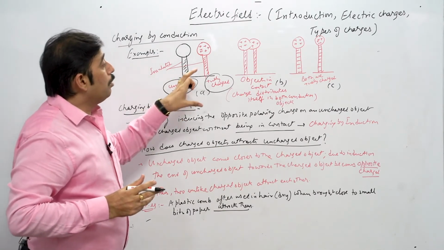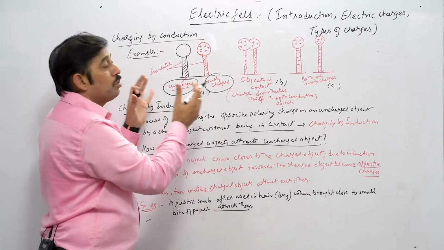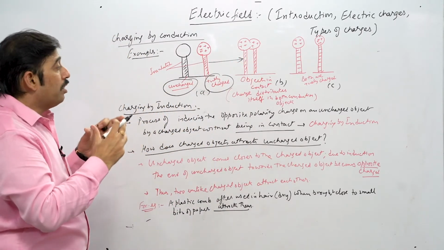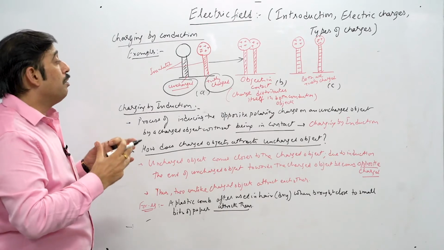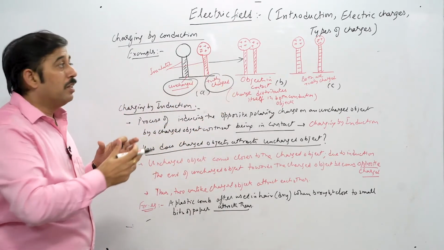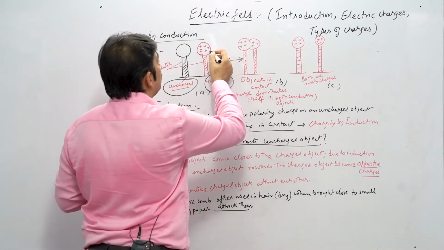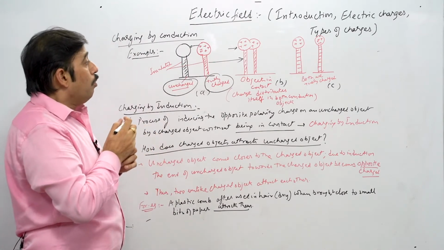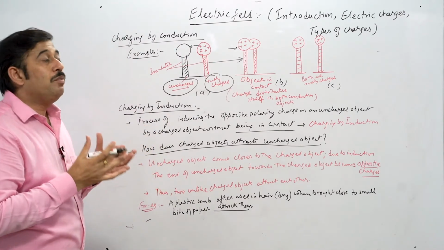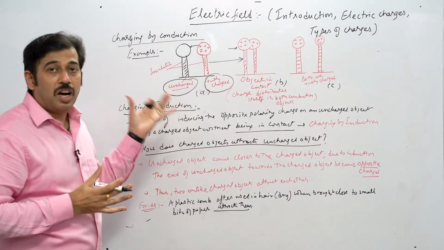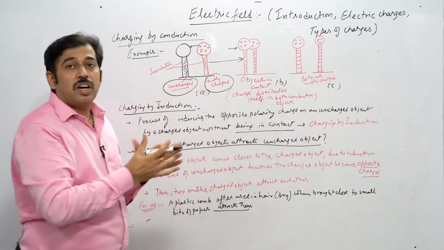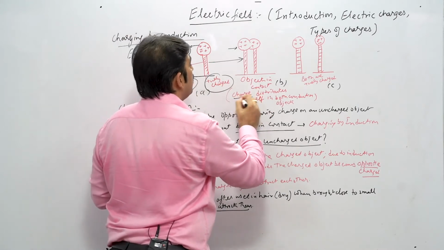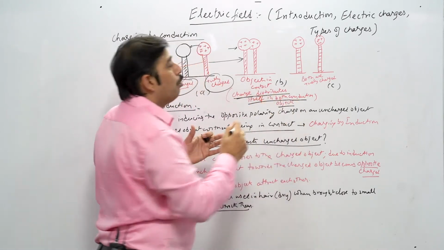Now if we talk about position B, when you bring these two objects in contact with each other, you can see they are just touching each other. Now the charge distribution takes place by itself in both the conducting objects, and it redistributes itself. You can see that the charge from this particular conductor is going to this conductor in case number 2, or B. It happens only when a charged conductor is brought in close contact with an uncharged conductor, but it has to be a conductor, and then it just transfers like this. That is called the charge distribution that takes place on its own on both the conducting objects.